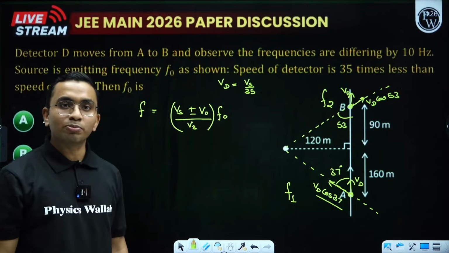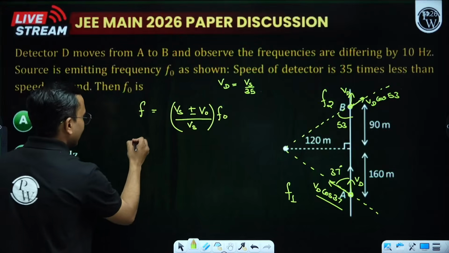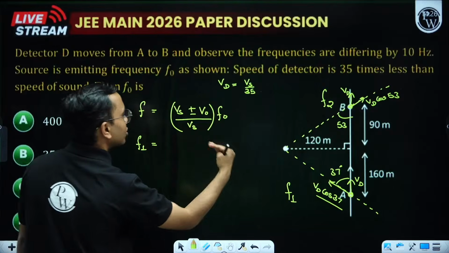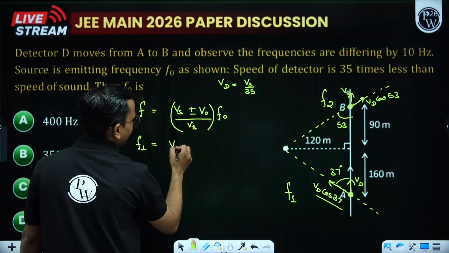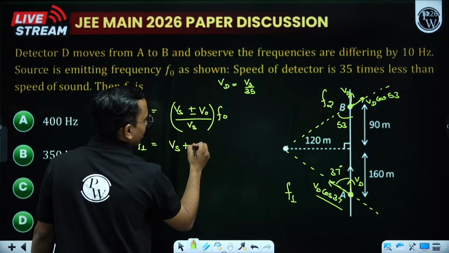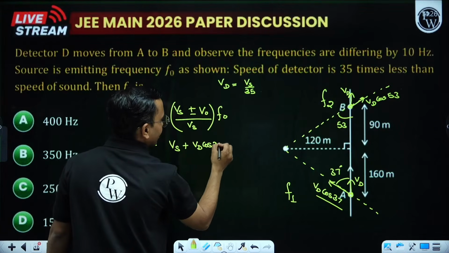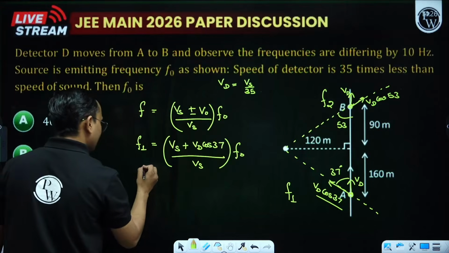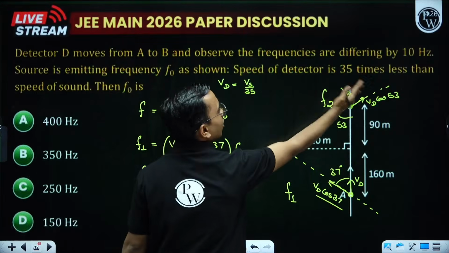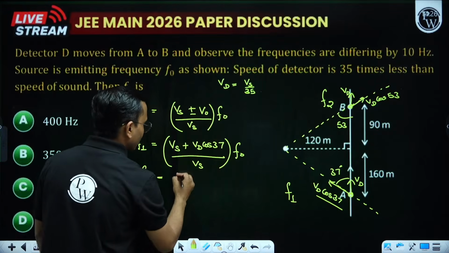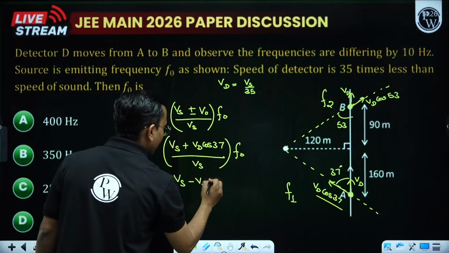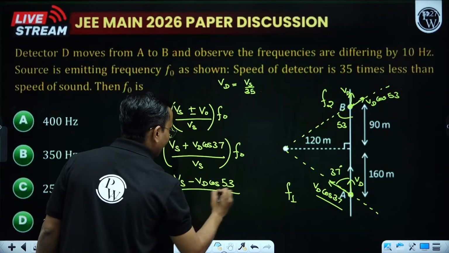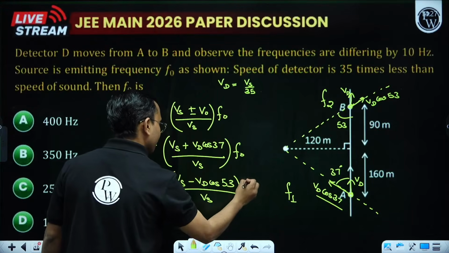So F1, moving towards, will have a plus sign: Vs plus Vd cos 37 divided by Vs into F0. Similarly F2, moving away, a negative sign will come: Vs minus Vd cos 53 divided by Vs into F0.